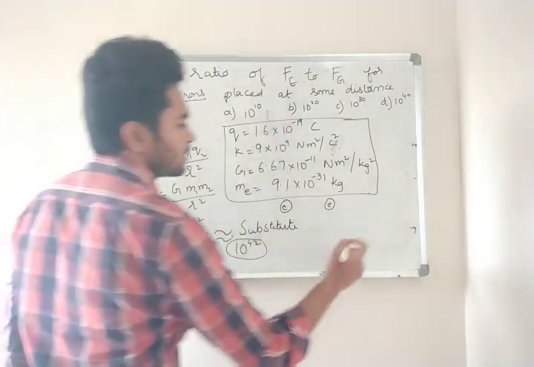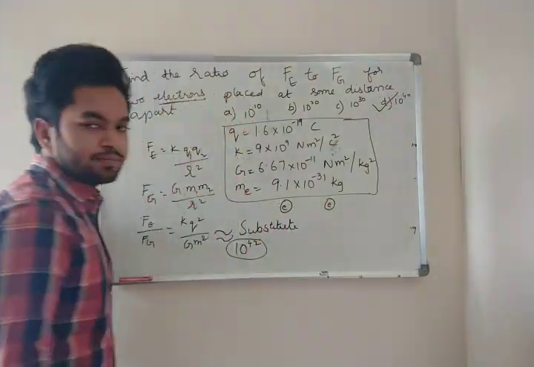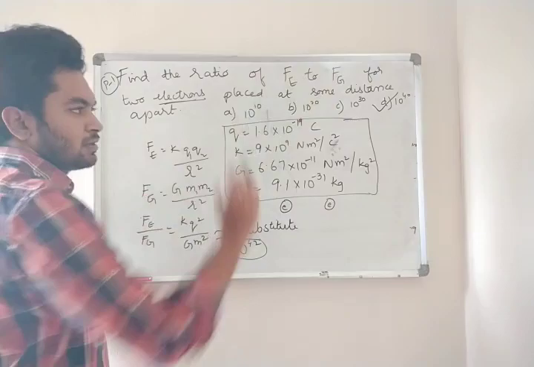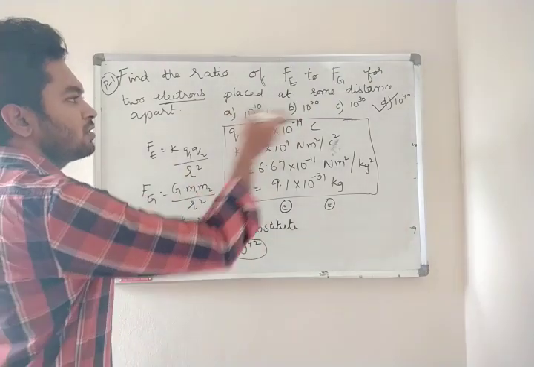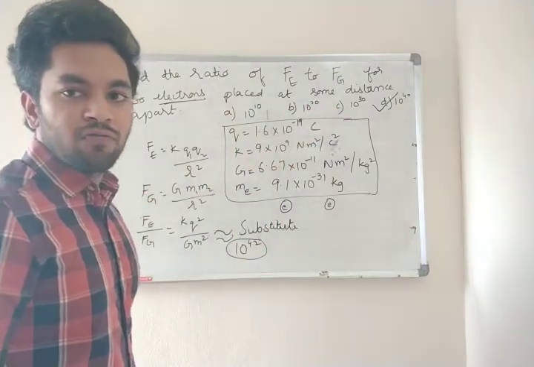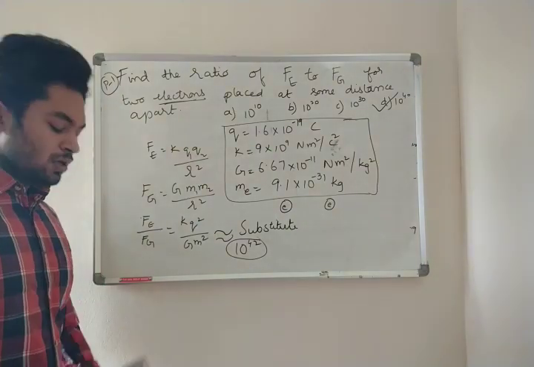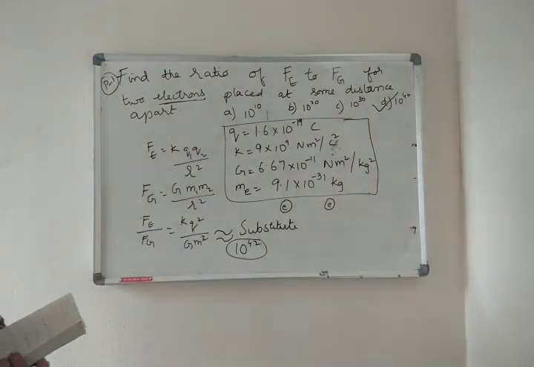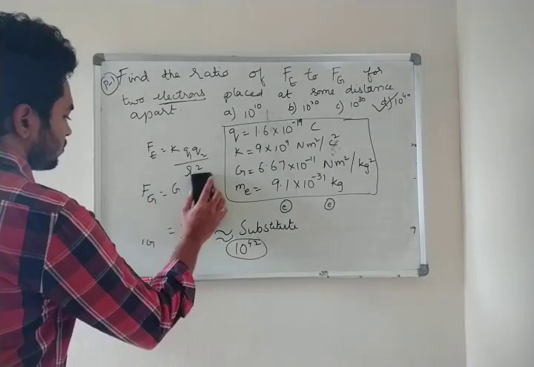So our option is D, approximate. So 10 power 40, the nearest value is 10 power 40. Clear? Understood? Okay, fine. Note it down. Okay. Next one.